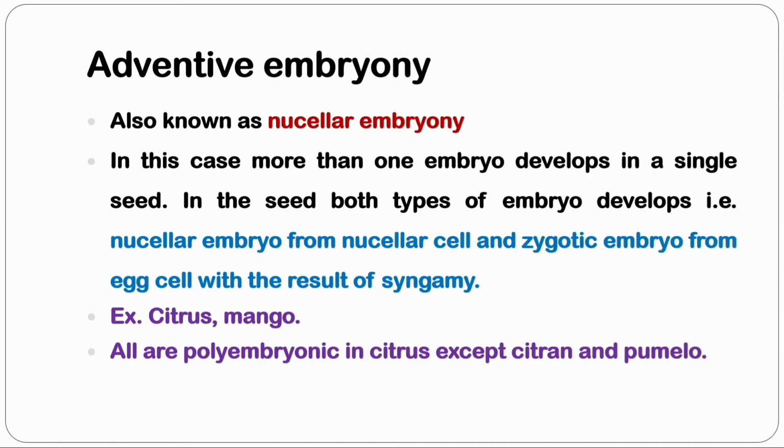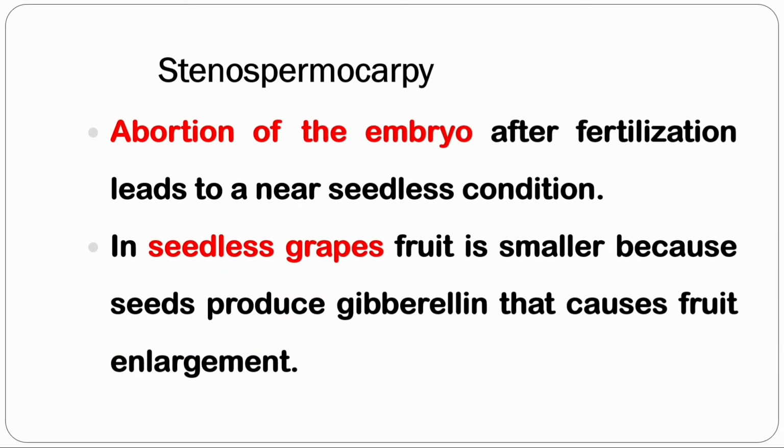Adventive or nucellar embryony. In this case, two types of embryo develop. One from nucellar cell, that is nucellar embryo, and other from egg cells, that is zygotic embryo. Example is citrus and mango. All are polyembryonic in citrus except citron and pomelo. Next one is stenospermocarpy.